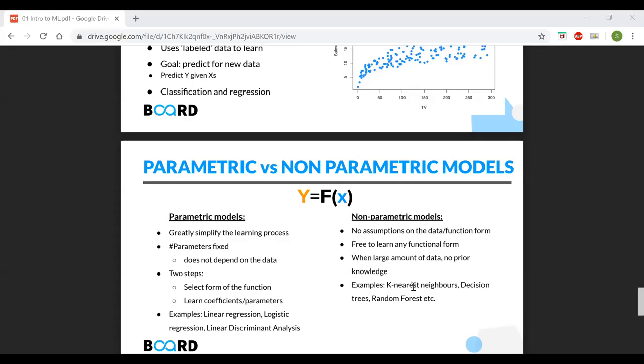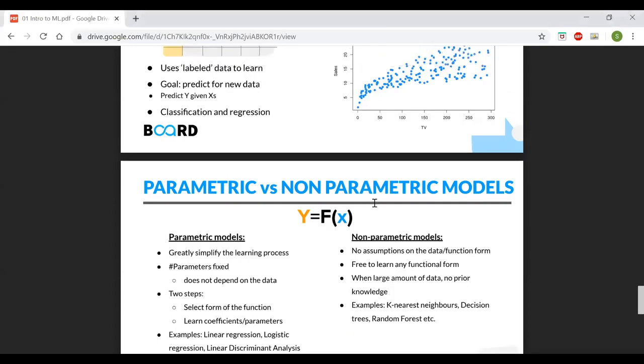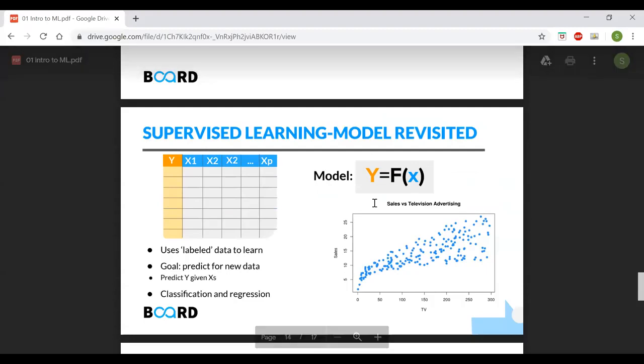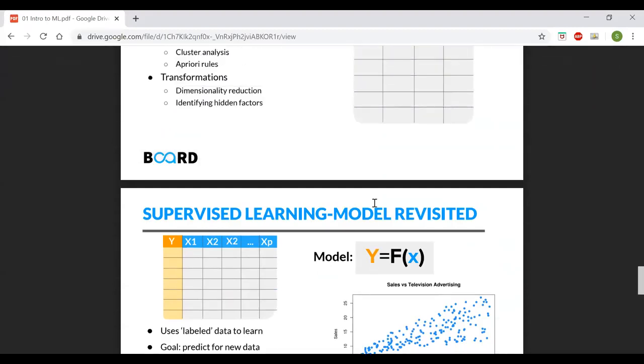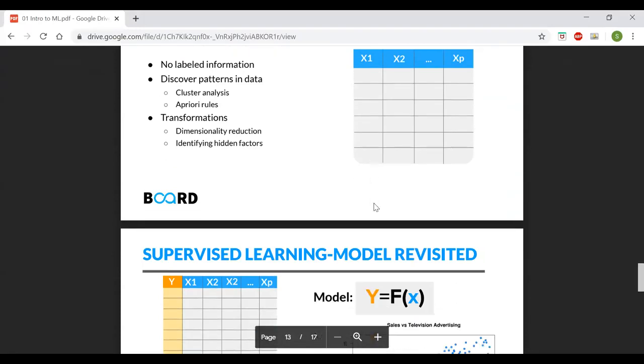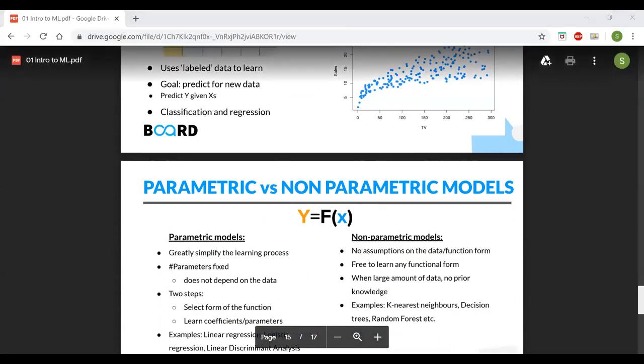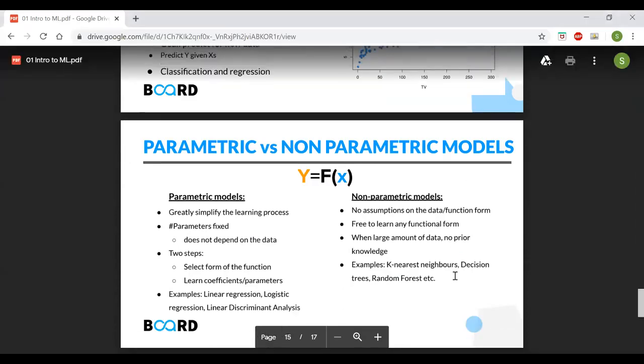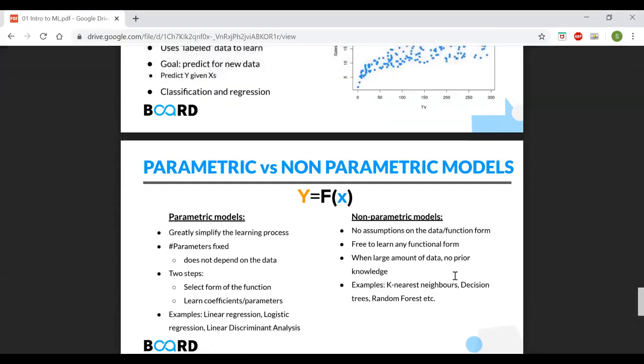Is this clear? What is a parametric and what is a non-parametric model? As I said, you might not need to know entirely what they are, but you just need to keep in mind that a parametric model is one which has gone through the data once, like it has seen a data set of 5,000 images of cats and 5,000 images of dogs.